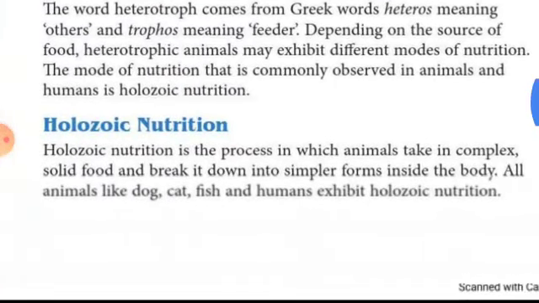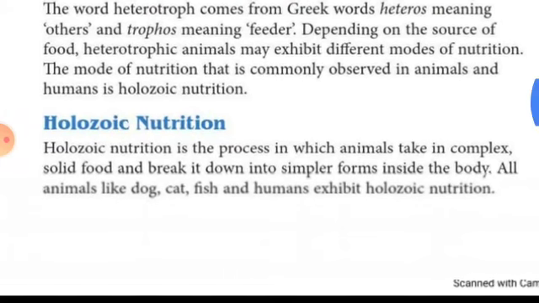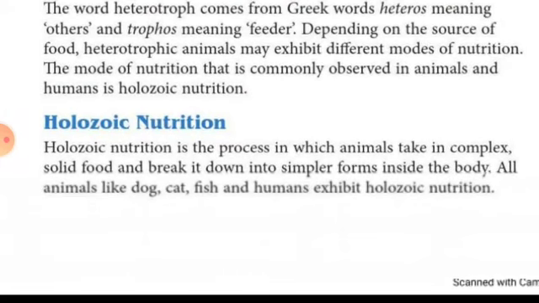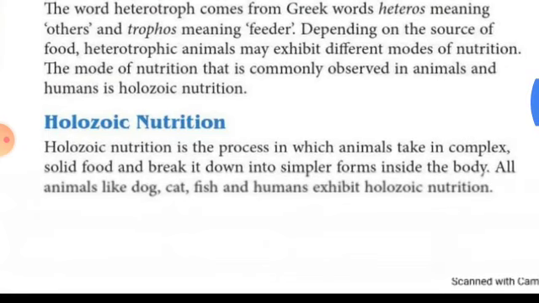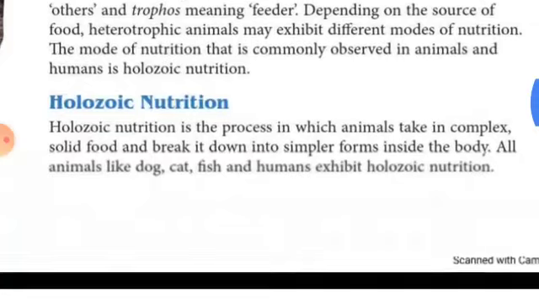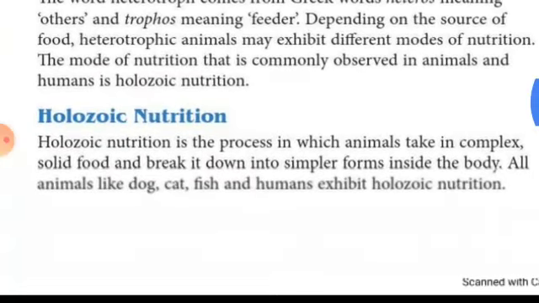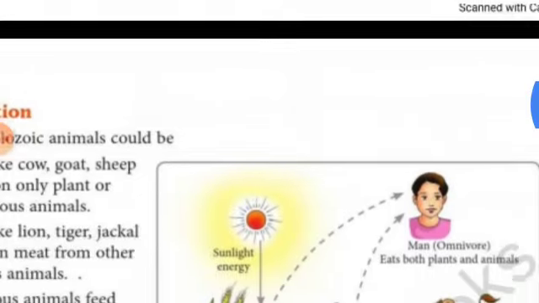Holozoic nutrition is the process in which animals take in complex solid food and break it down into simpler forms inside the body. So it is a type of nutrition in which food is taken in the form of complex food and then it breaks down into the simpler forms. So all animals like dog, cat, fish, human exhibit holozoic nutrition. Now come to the next page.